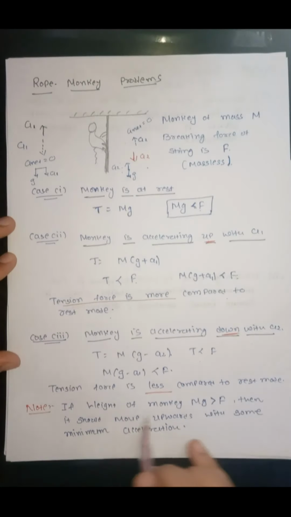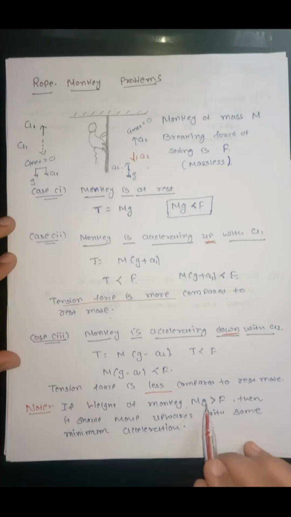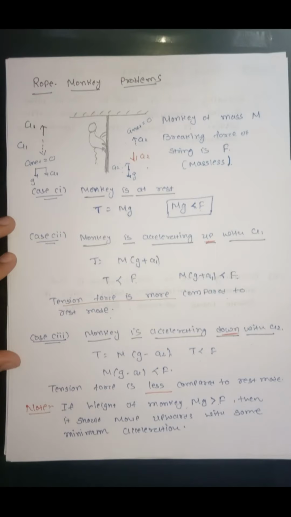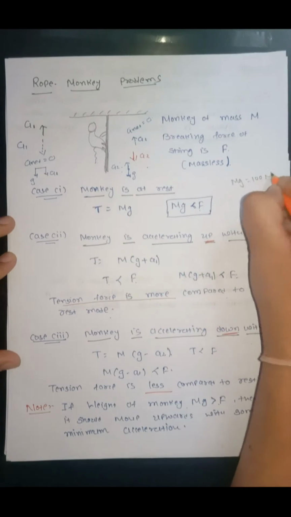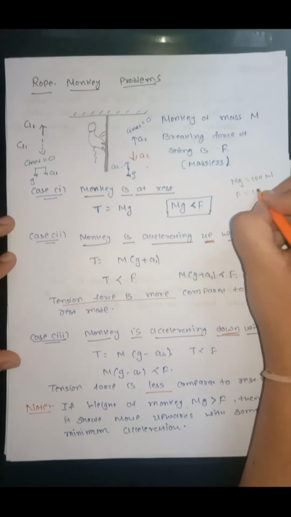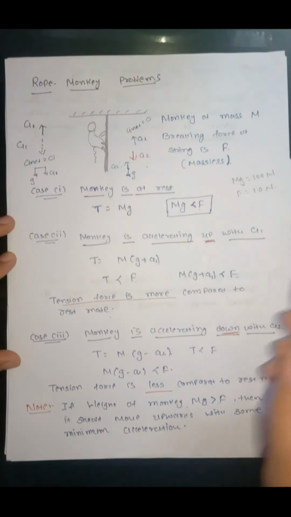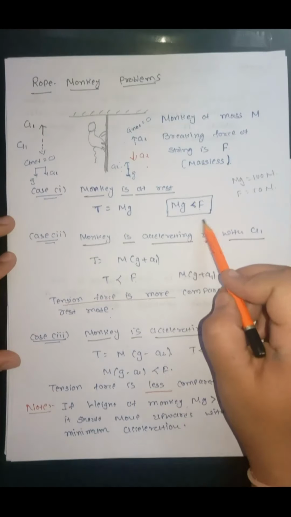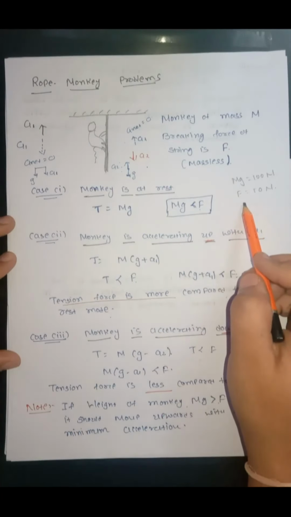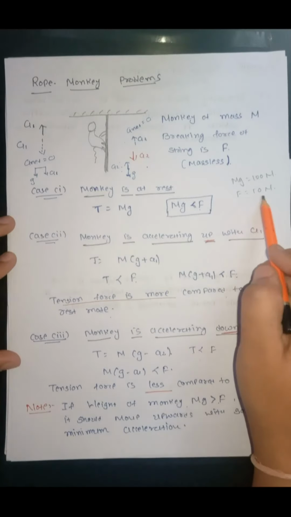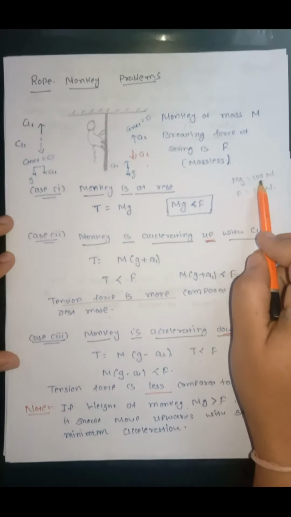Now, if weight of monkey is greater than the breaking force, let's say weight of monkey is 100 Newton, mg is given 100 Newton, and the breaking force is 50 Newton. So in this case, if it is at rest, then the rope will break because breaking force is less than the tension force.